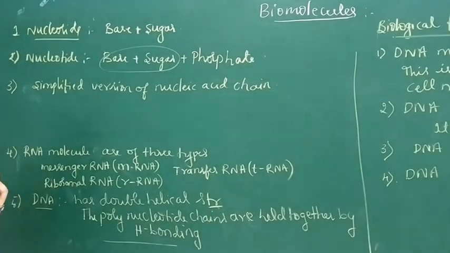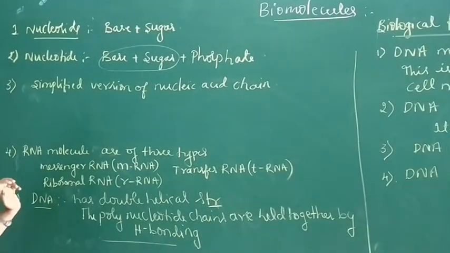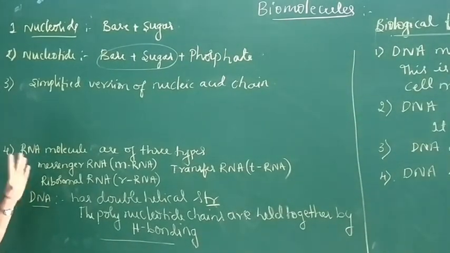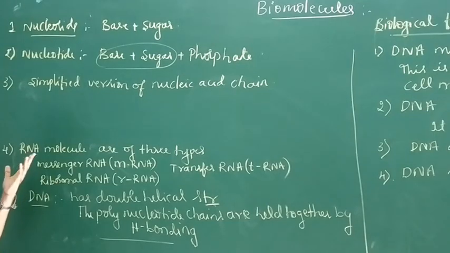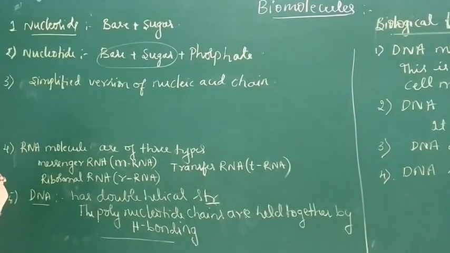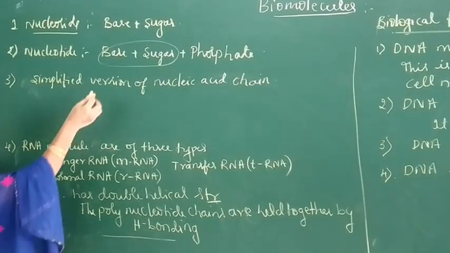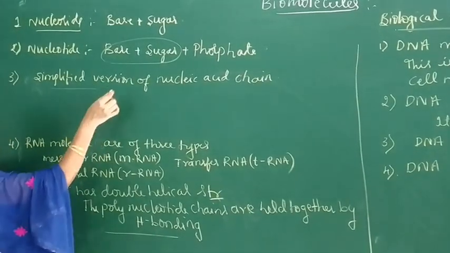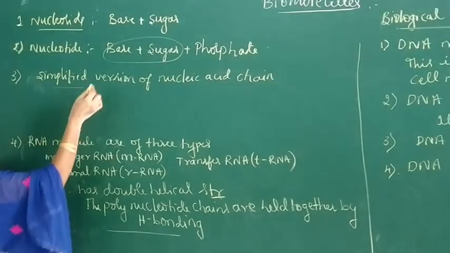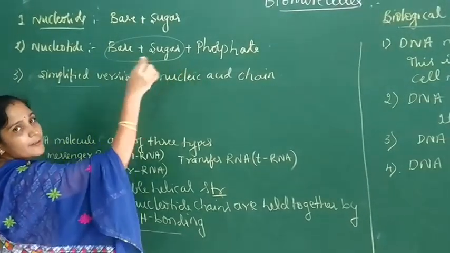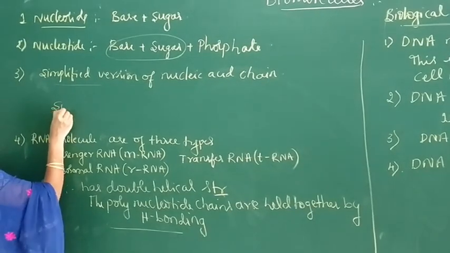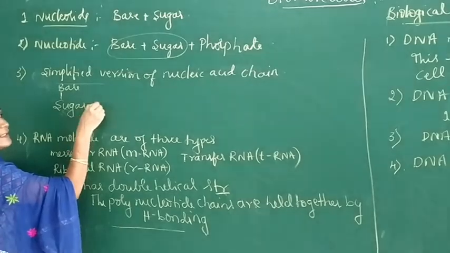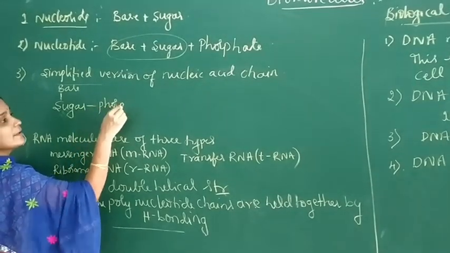Now coming to the nucleic acid. What are nucleic acids? Nucleic acid is a long chain polymer made up of nucleotides. Therefore, nucleic acids are also known as polynucleotides. Nucleotide contains base, sugar and phosphate. So sugar is attached to base and it is attached to phosphate.